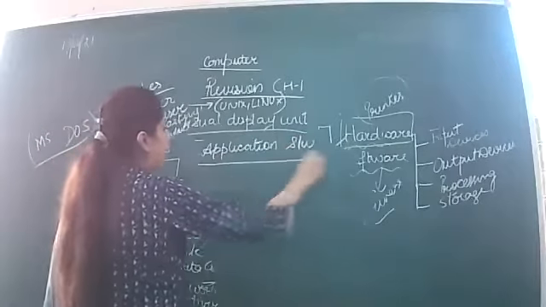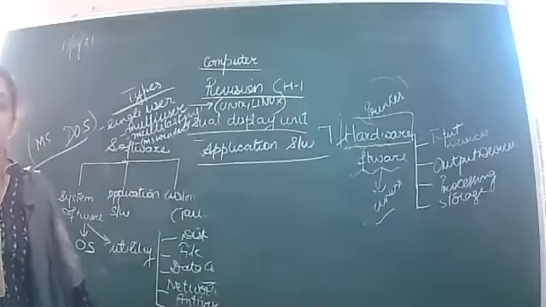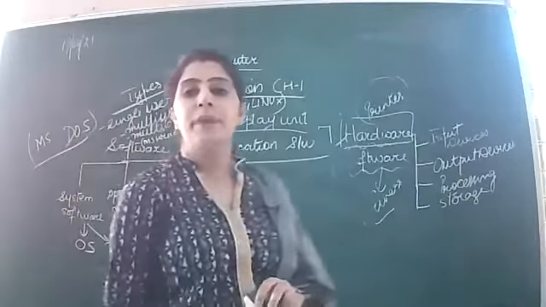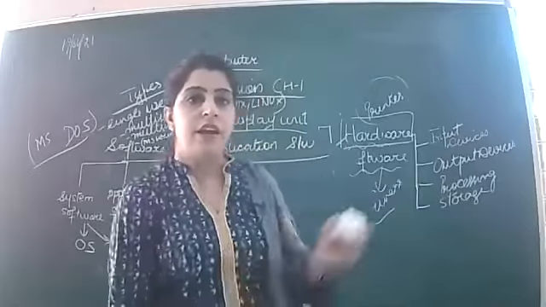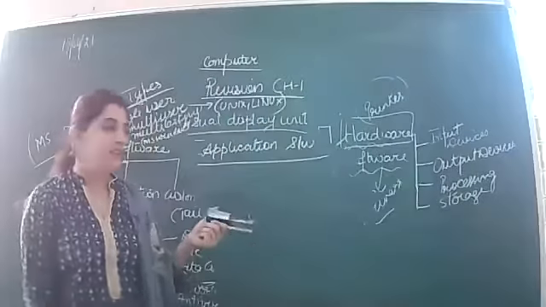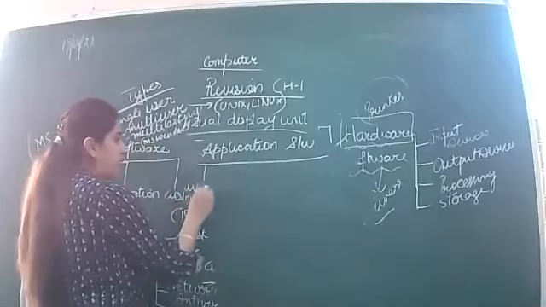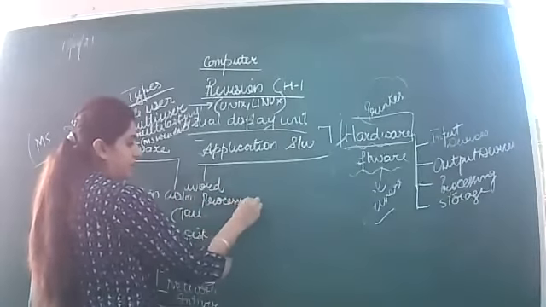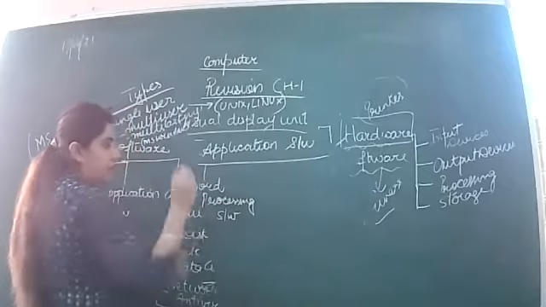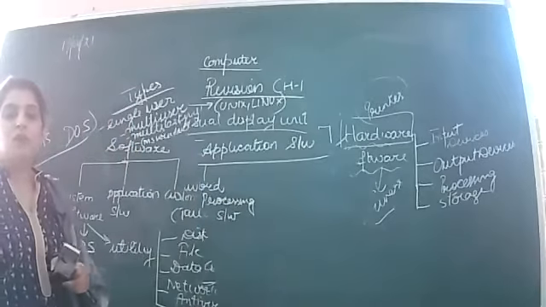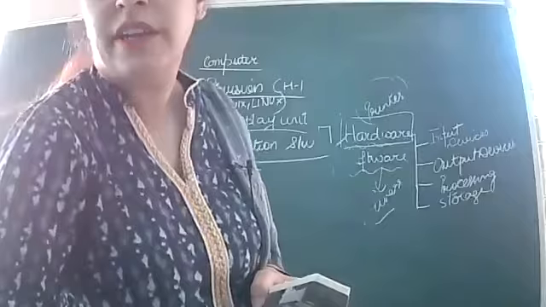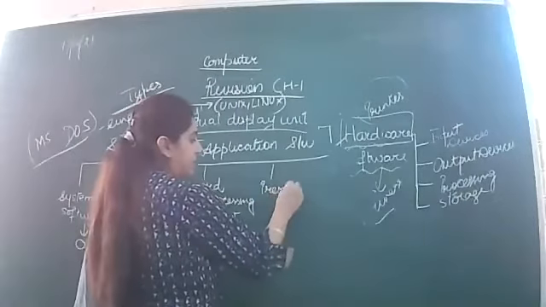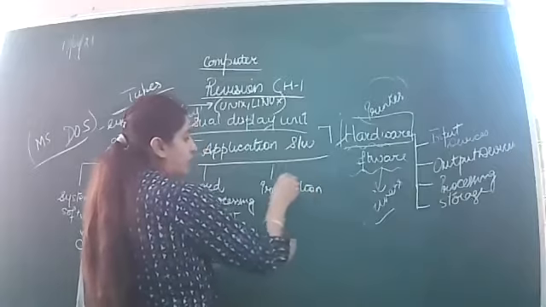So application softwares are the softwares that are used to perform a specific task. For example, if you want to type a document, for typing, you need a specialized software for that. That is your word processing software. So first category of application software is word processing softwares. Second is when you want to make the presentations, you want to create some slides. For that, the software is presentation software.